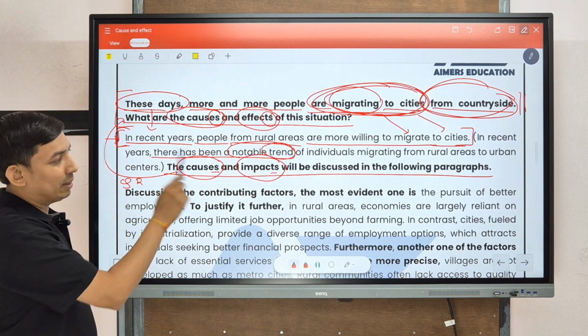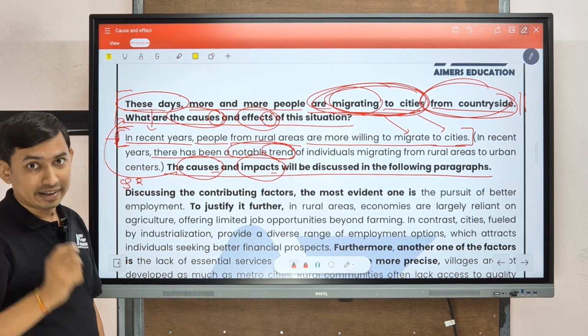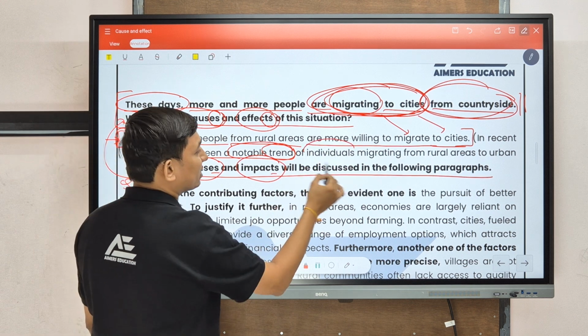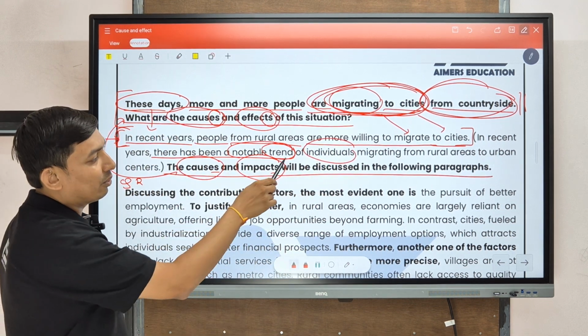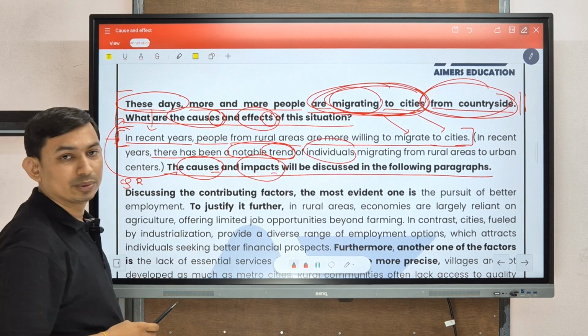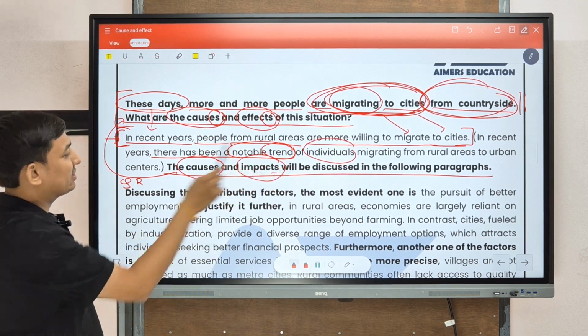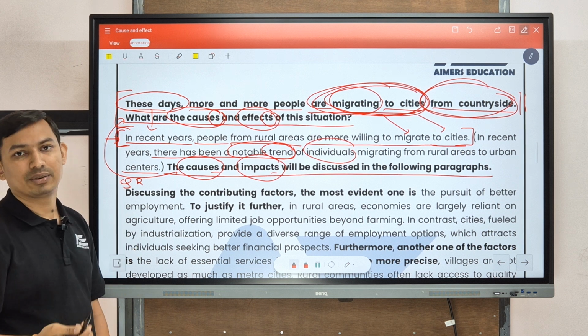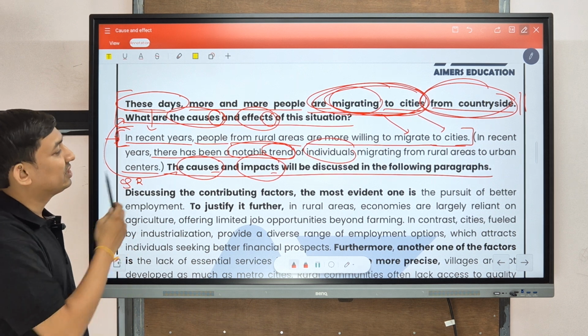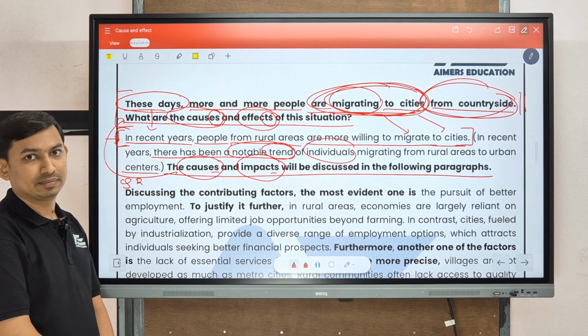So we can use the trend pattern at that time: there has been a notable trend. Then we have to mention that trend: individuals, which is a synonym of people, migrating, same, from rural areas, countryside to rural areas. Then cities has been written as urban centers. So this is another version of paraphrase. So this is your introduction portion.